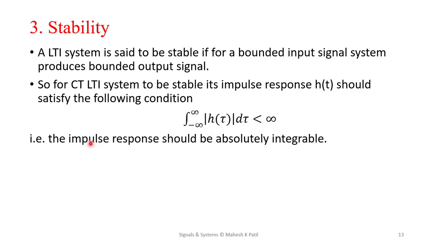That is, the impulse response must be finitely integrable, or absolutely integrable. Then and only then can we say that the given LTI system is stable.